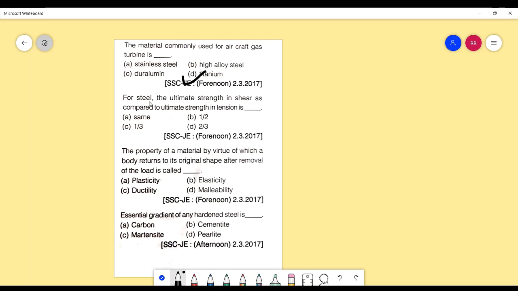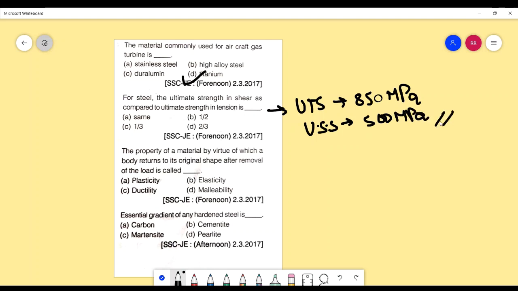Next one, for steel, the ultimate strength in shear as compared to the ultimate strength in tension is same, 1/2, 1/3, 2/3. So this question we need to know some values. For example, the ultimate tensile strength for steel is around 850 MPa, whereas the ultimate shear strength is around 500 MPa. So you can see it is approximately 2/3. So the correct answer is 2/3.